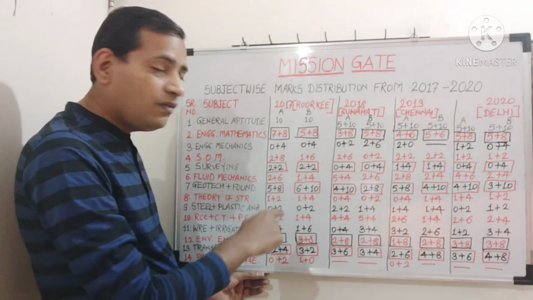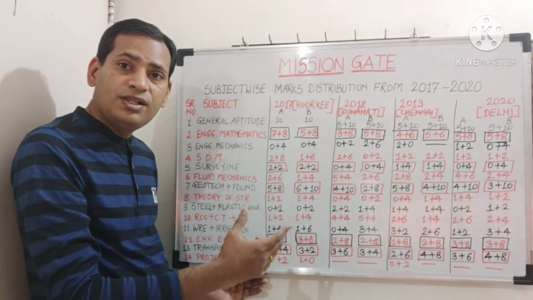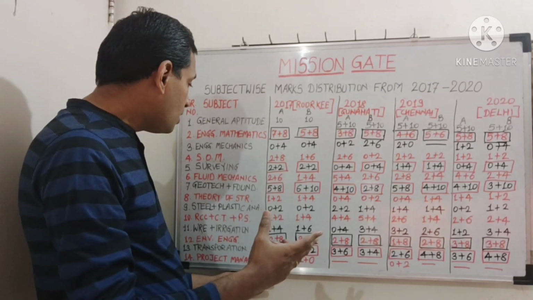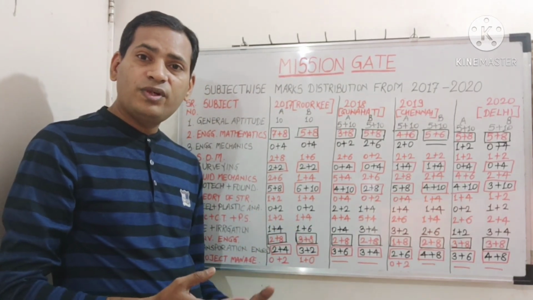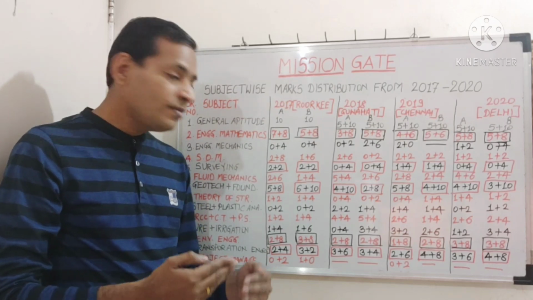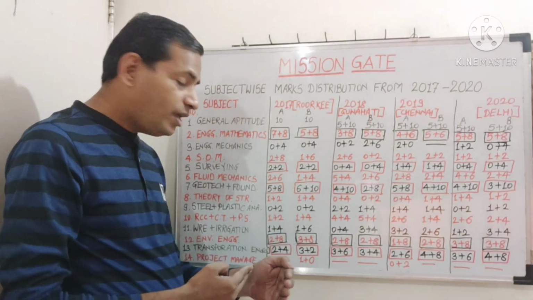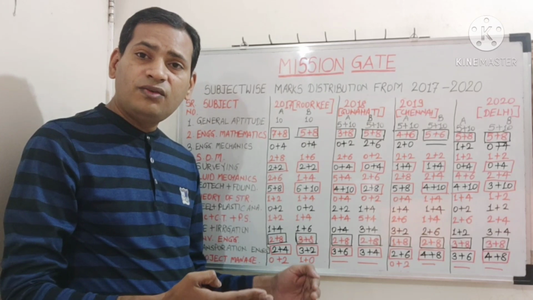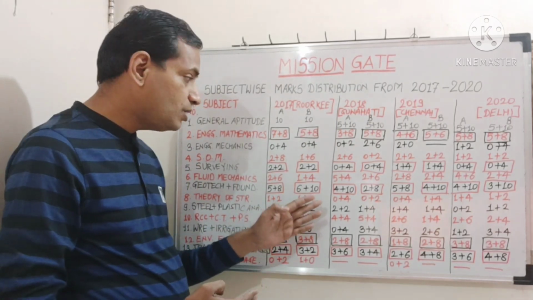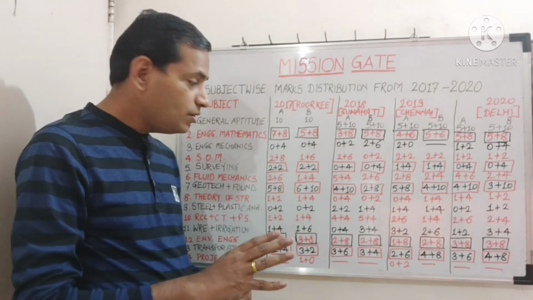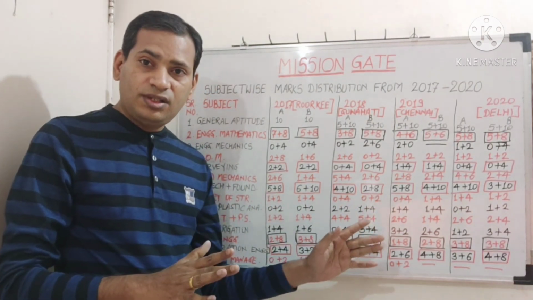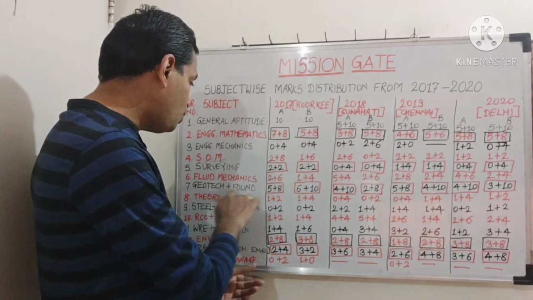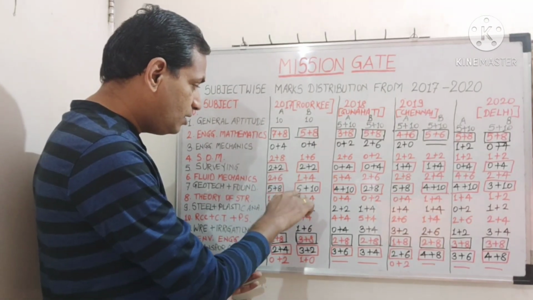Then geotech, it will carry a lot of weightage. Geotechnical engineering, but many students face difficulties while attempting questions on geotechnical engineering. So if it is difficult for you to attempt such questions, I insist you go for 1-mark questions. For geotech, 5 questions are there.